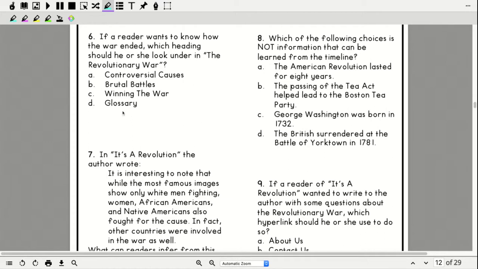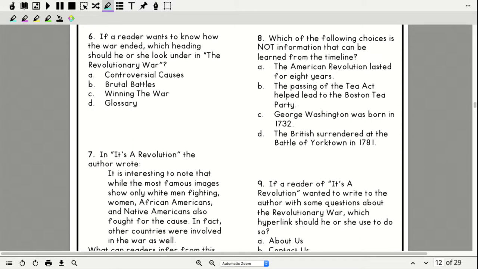Okay, what's the end of the war? Which one of those? Let's come over here. Let's look at number 8. Which of the following choices is not information that can be learned from the timeline? So I'm going back and I'm looking at my timeline, okay? I'm going to try to find something here that is going to tell me the answer.